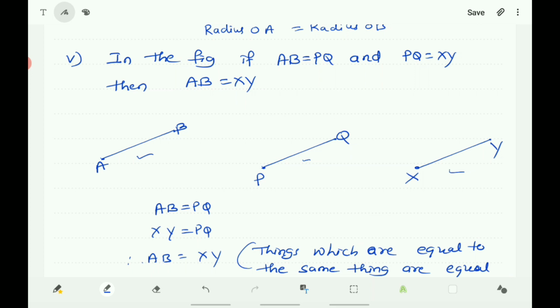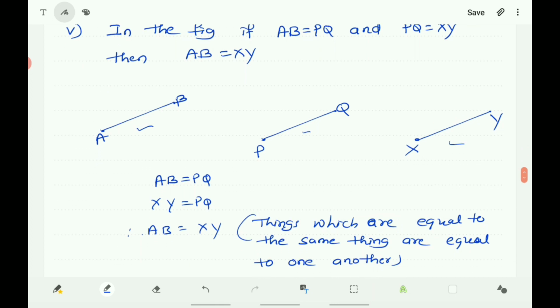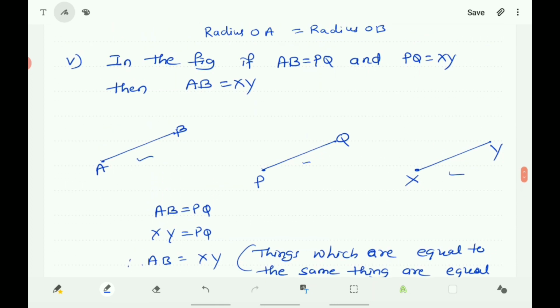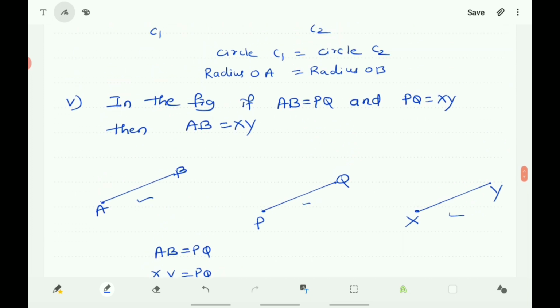Things which are equal to the same thing are equal to one another. Therefore this statement is true.